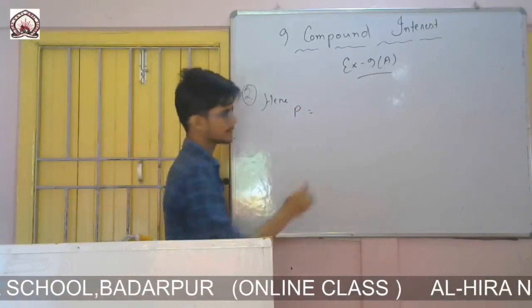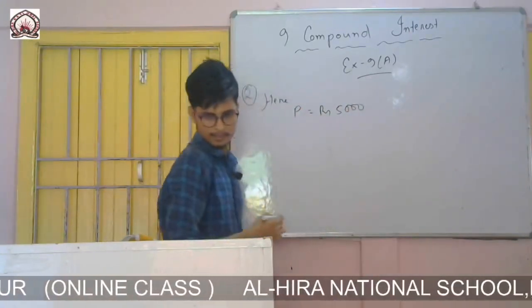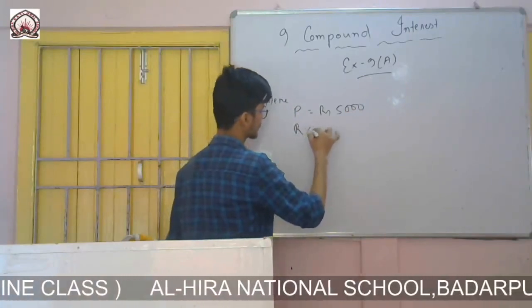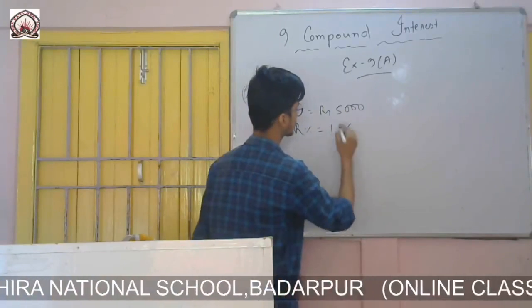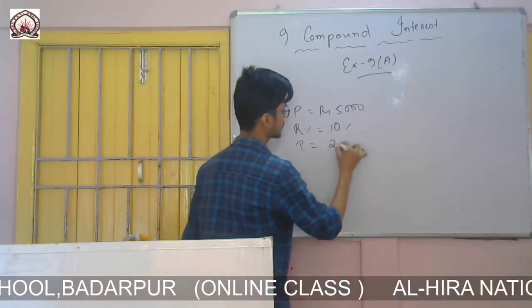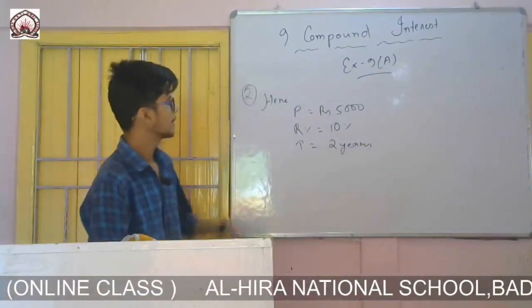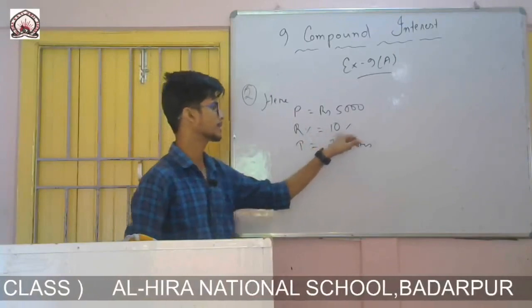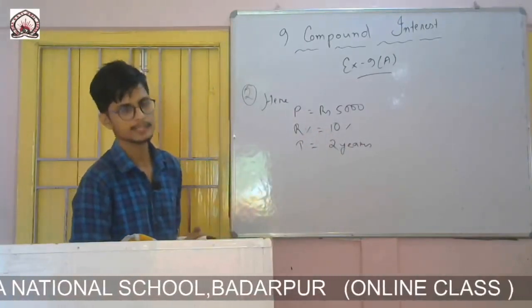Here principal is given as rupees 5,000, rate is given as 10%, and time is given 2 years. So this is the question. Principal is given 5,000, rate percent as 10%, and time 2 years. So I have to calculate the compound interest.